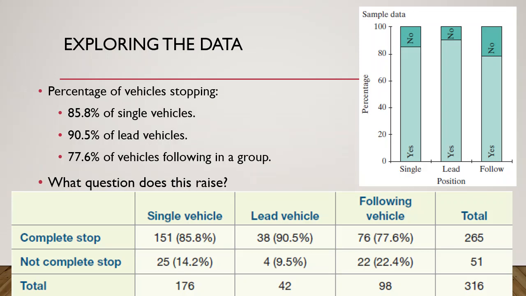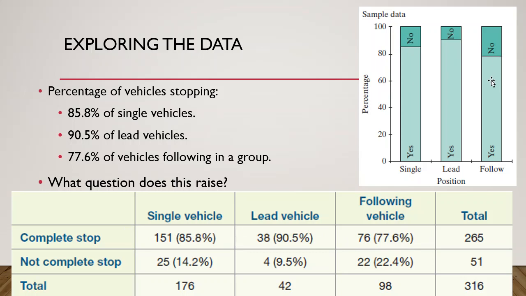So, looking at the data, if they came by themselves, it looks like a complete stop was 85% of them. If they were in the lead of a group of cars, it looks like 90%. And if they were following a group of cars, then it looks like 77%. Okay, so this is our sample data. And you can see that p hat 1 would be 0.858, p hat 2 would be 0.905, and p hat 3 would be 0.776. So these are your sample proportions, and they're not all the same.